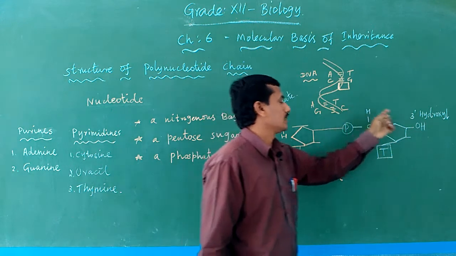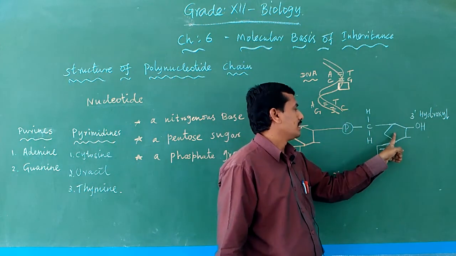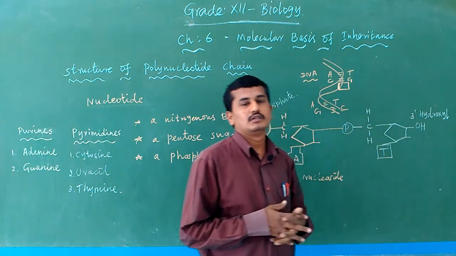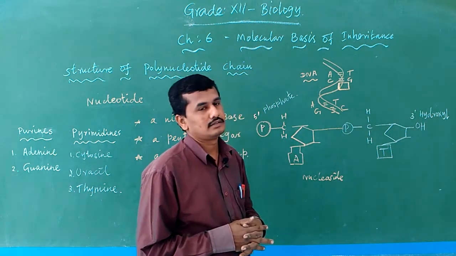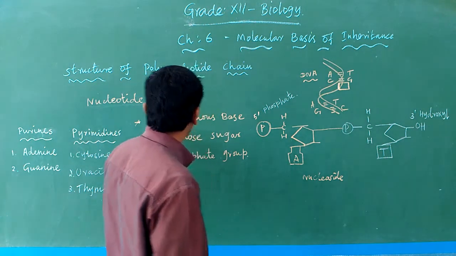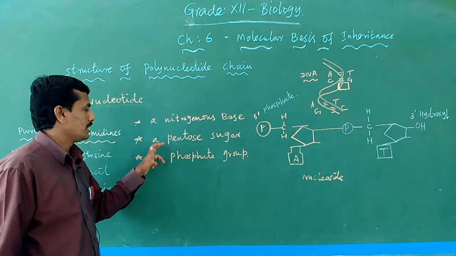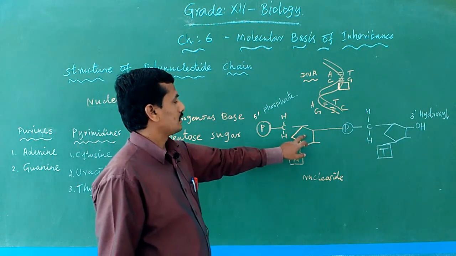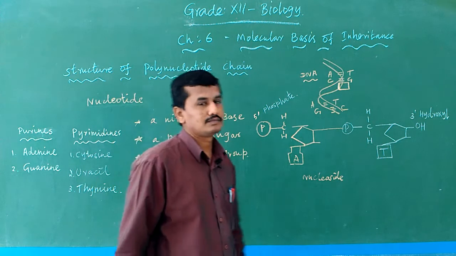Here is one nucleotide: a nitrogen base, a pentose sugar and a phosphate group.